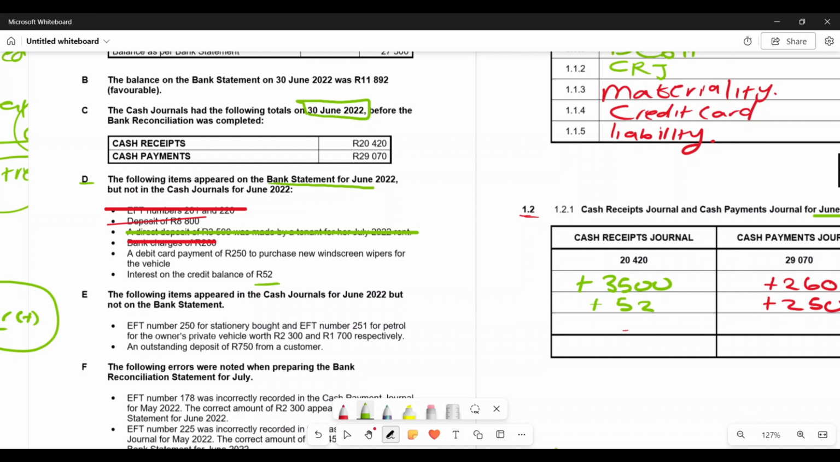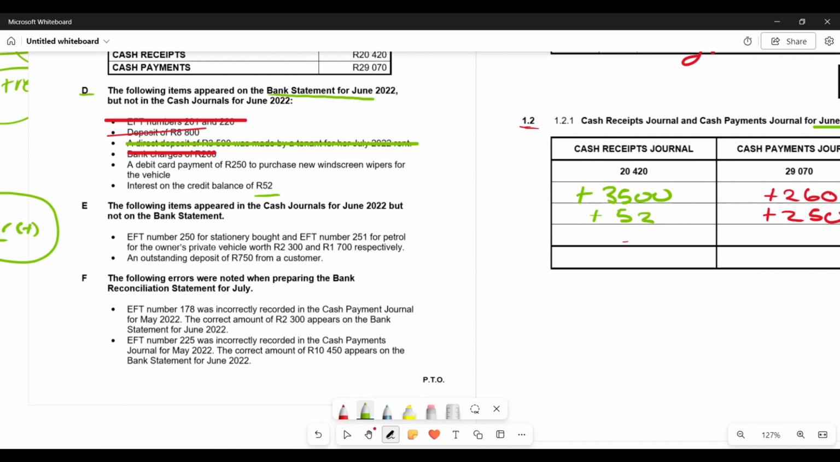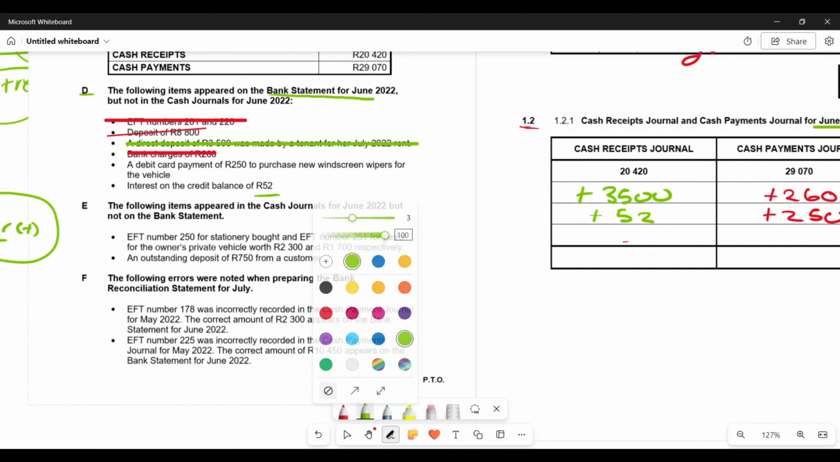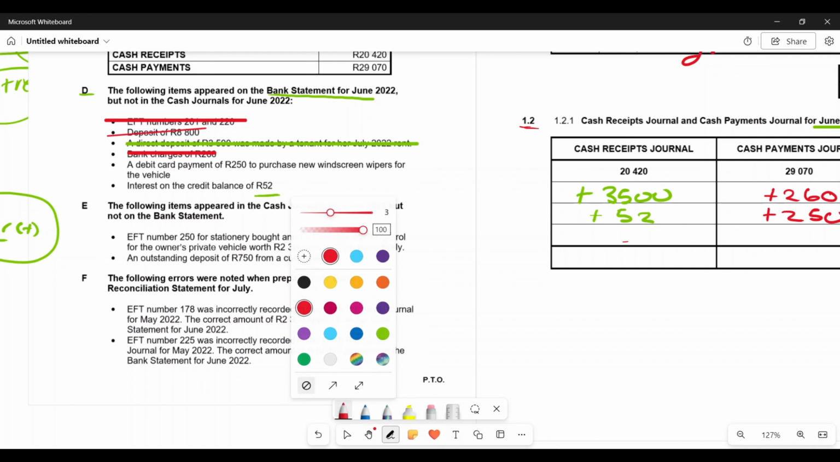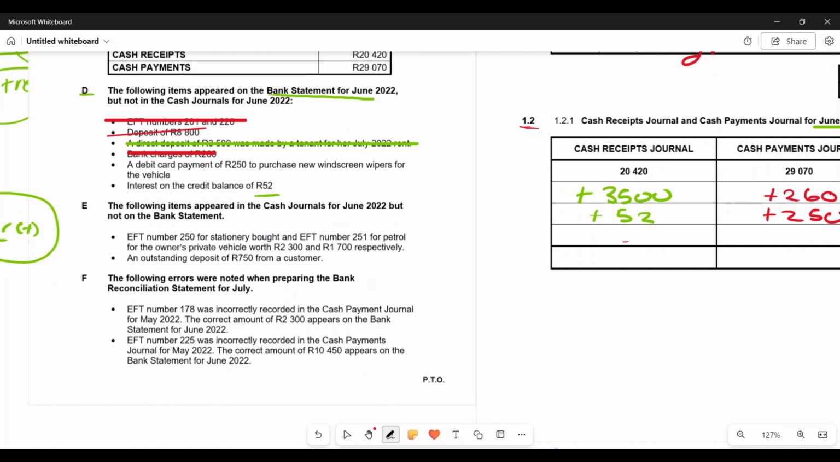Right. Now, let me look for other transactions which may affect my cash receipts journal as well as my cash payment journal balances. Now, information E, the following items appeared on the cash journals but not in the bank statement. So information E, we're going to use it when we're preparing the bank reconciliation statement. Remember, in the reconciliation statement, this is where we show or rectify the mistakes which were made by the bank, right? Here, we are rectifying those mistakes which were made by us as a company. So here, this information, I'm going to use it when I get to my bank reconciliation statement.